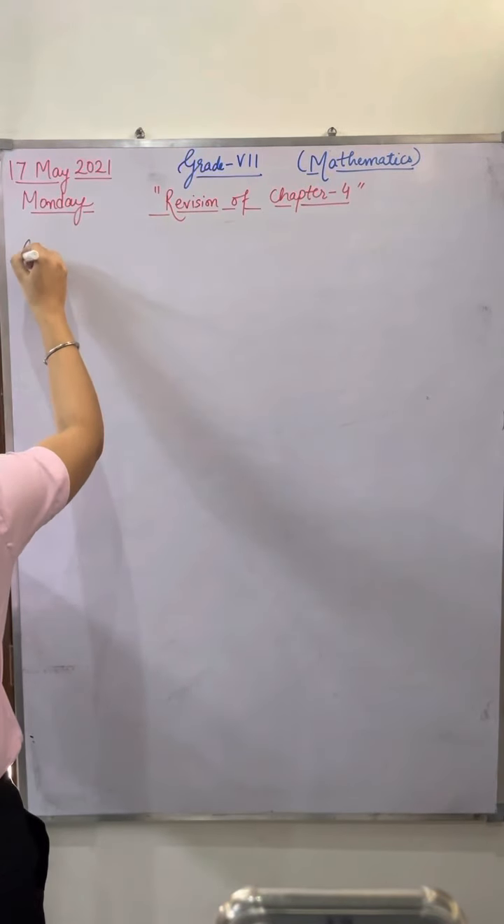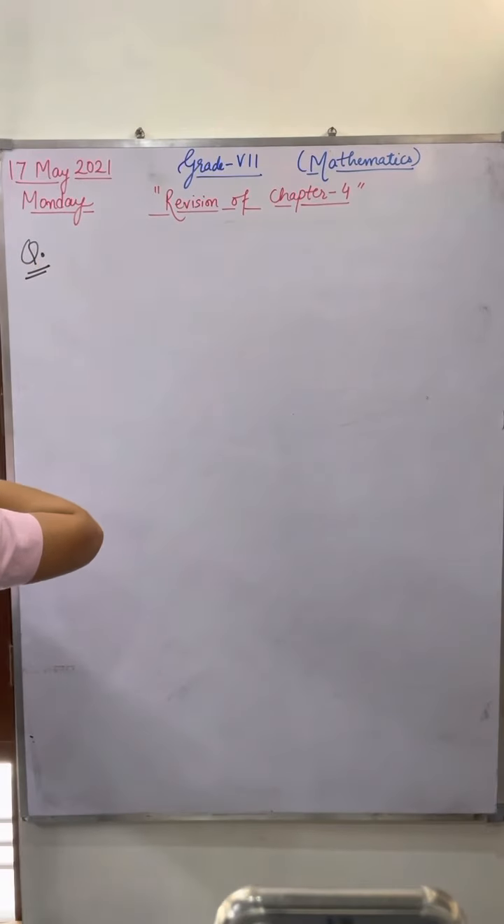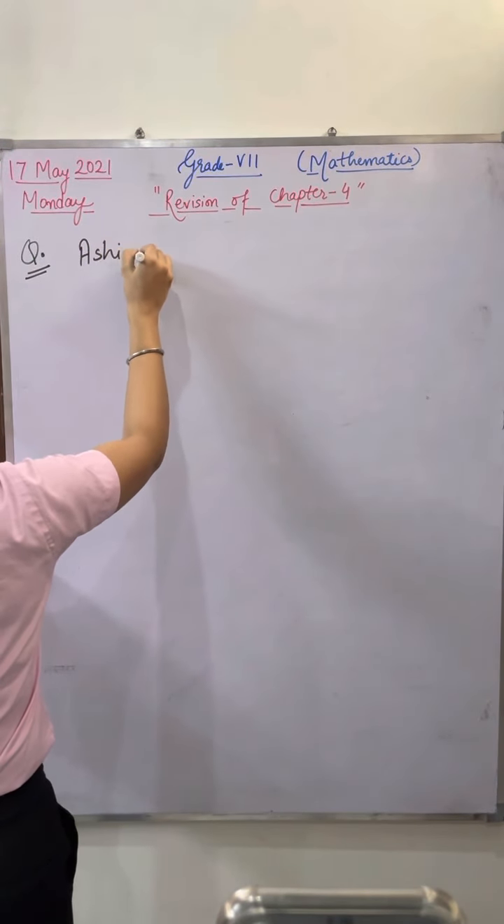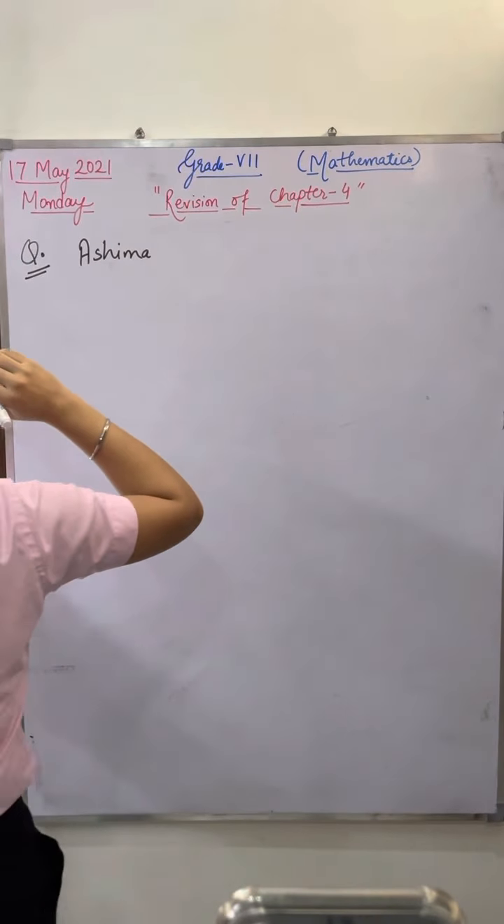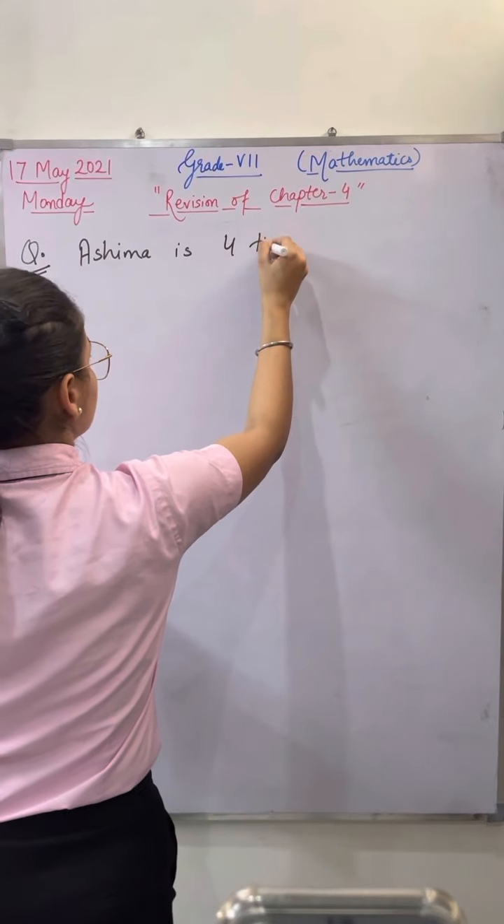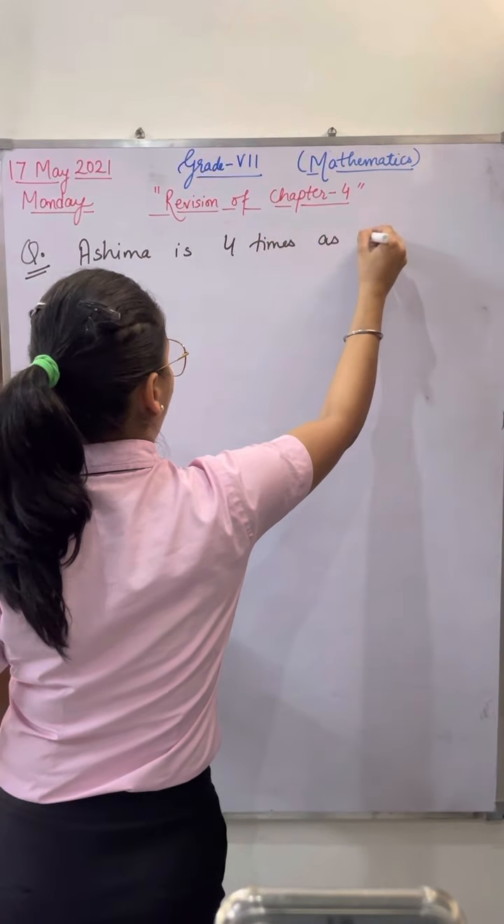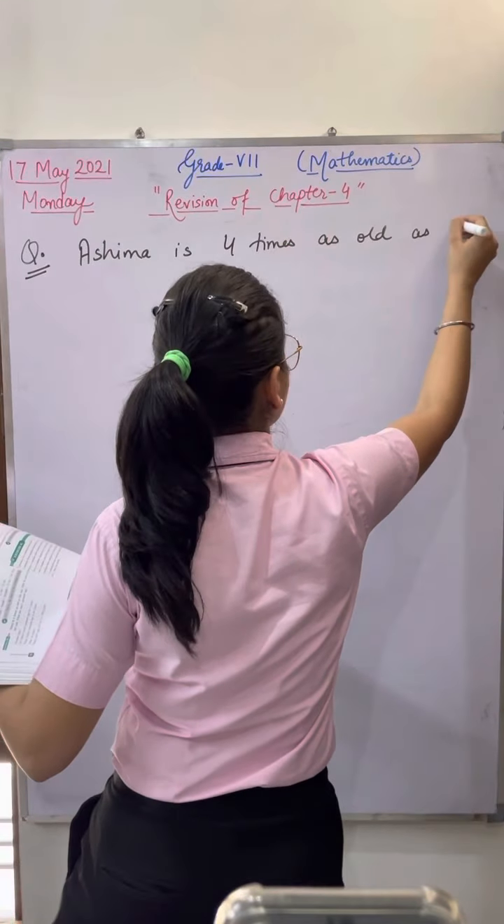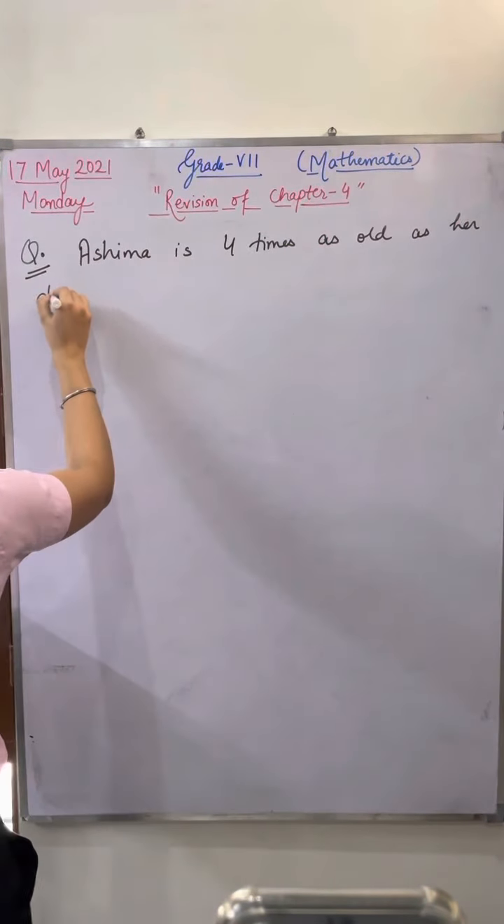I'm writing here this question. Question is: Ashima is 4 times as old as her daughter.